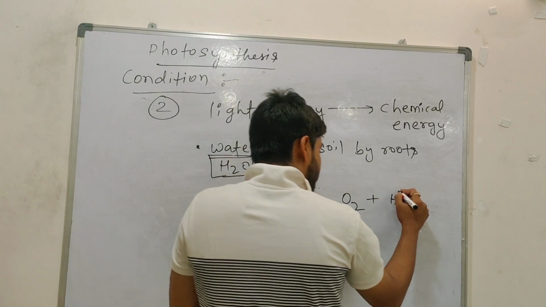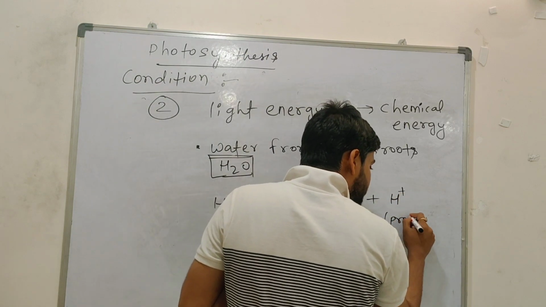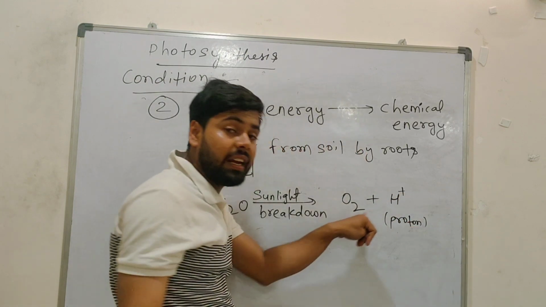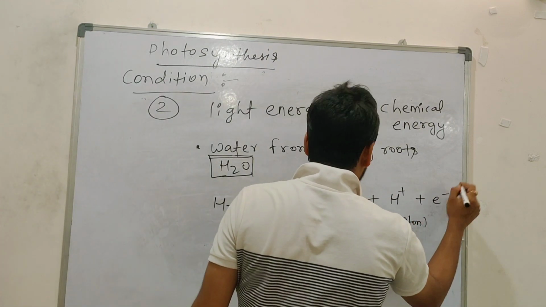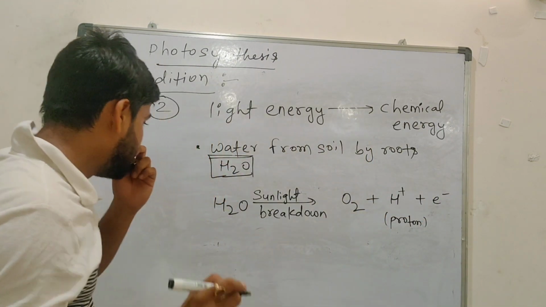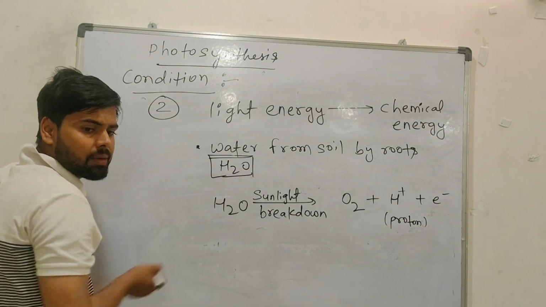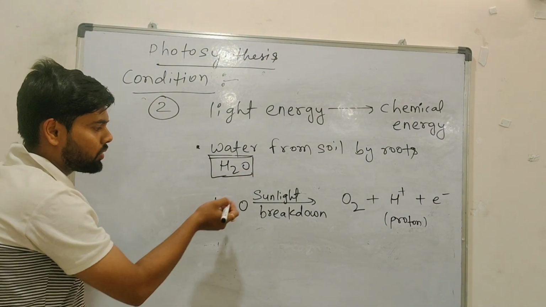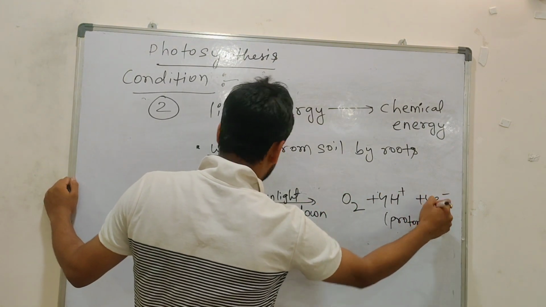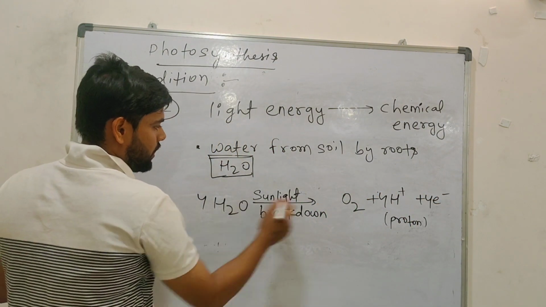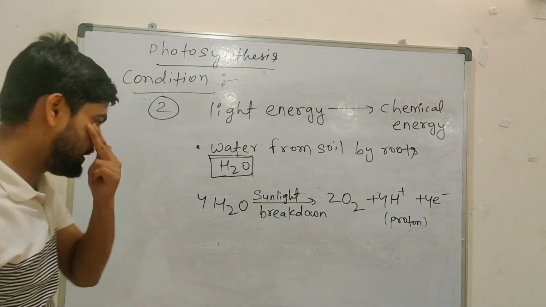Next thing, proton, oxygen and oxygen plus proton, and with that electron will come out. So if we are going to balance it, how will you balance? Basically tell me. 4, 4, 2, 8, 4. So we will keep 4 hydrogen here, 4, okay, no problem. That is the balancing.